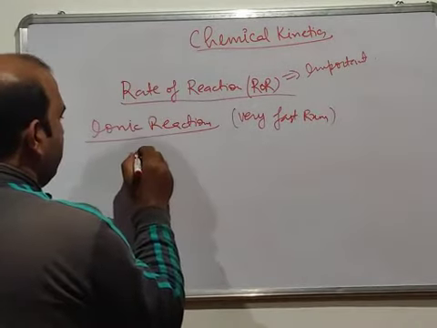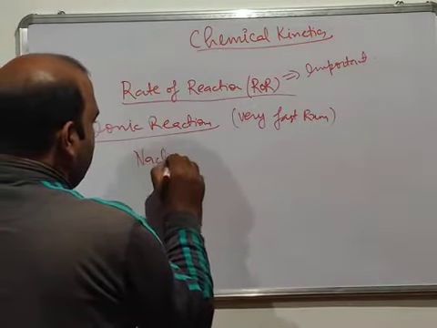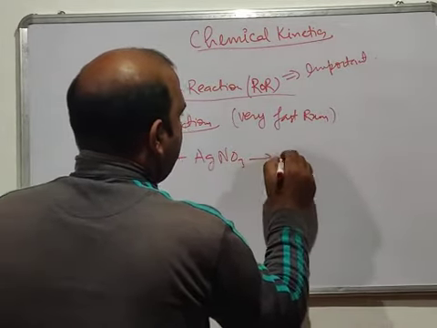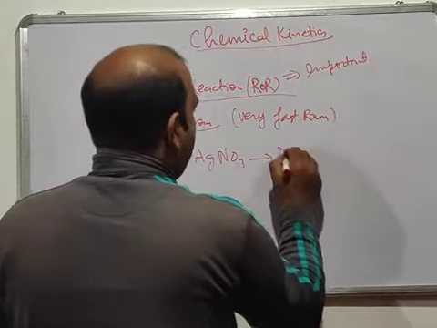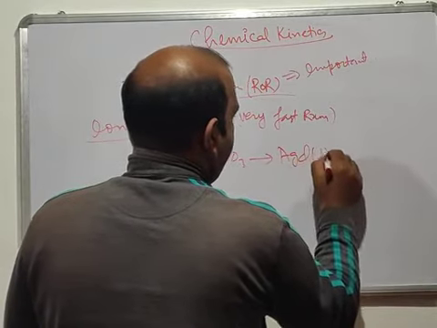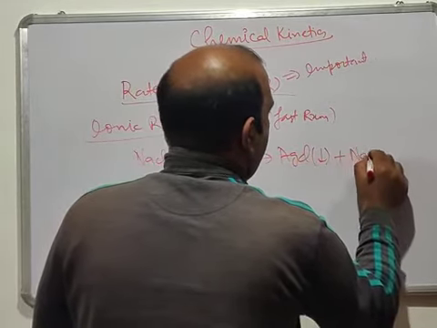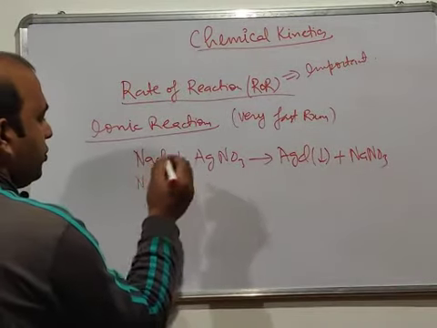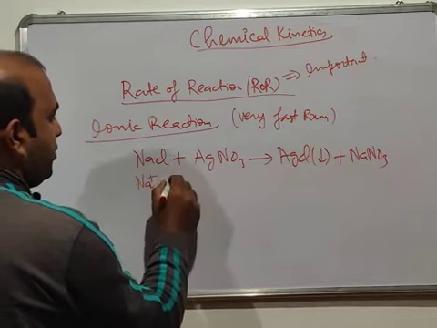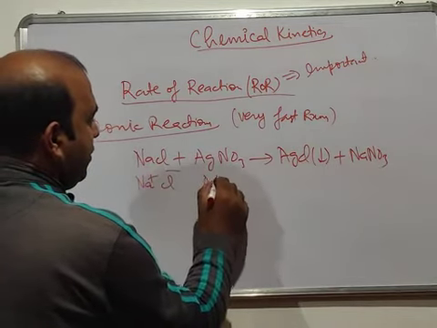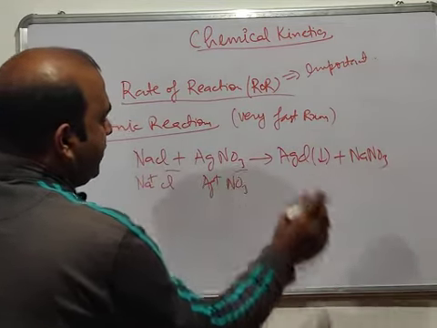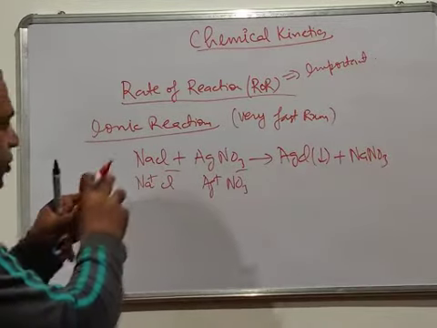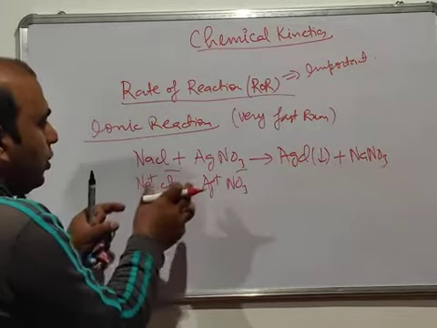For example, we have NaCl plus AgNO3. It will give you AgCl, the white precipitate, plus NaNO3. So in your solution, you have already Na+, Cl-, Ag+ and NO3-. Now these ions are already present in the solution, so they will just have to combine with each other.